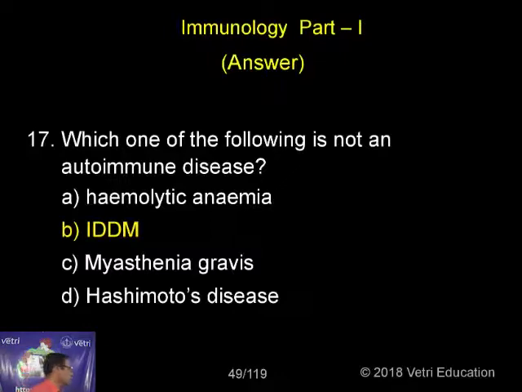Insulin resistance diabetes. Hashimoto's disease, I mentioned, is also an autoimmune disease due to antibodies developed against the secretion of the thyroid gland.